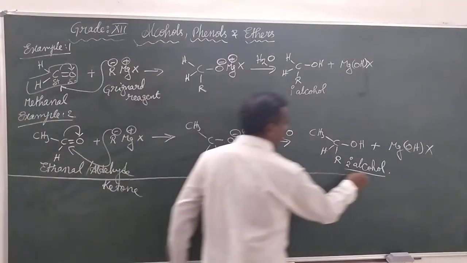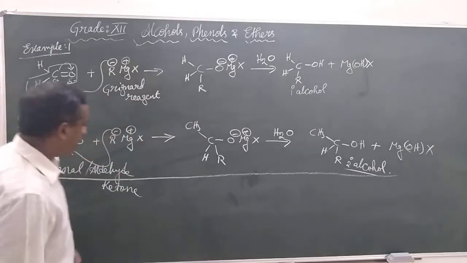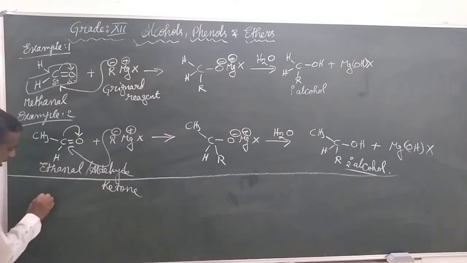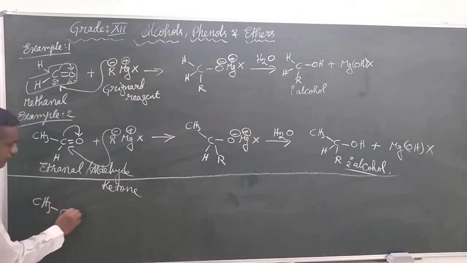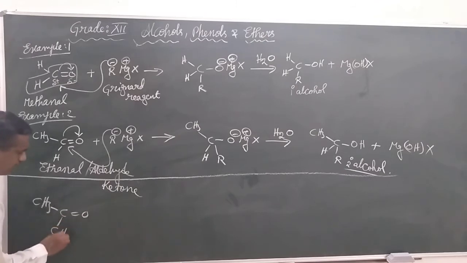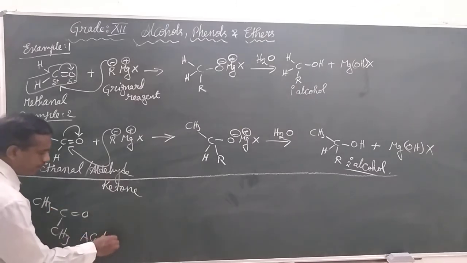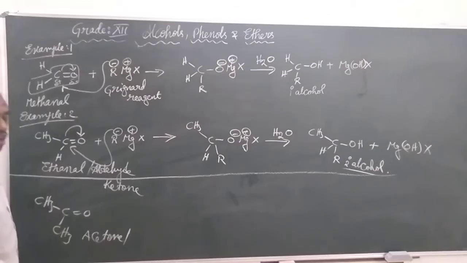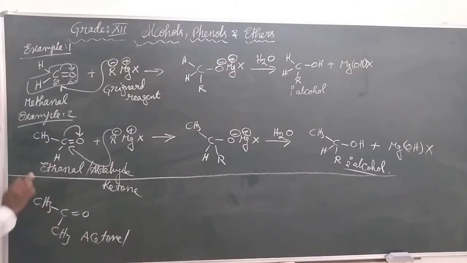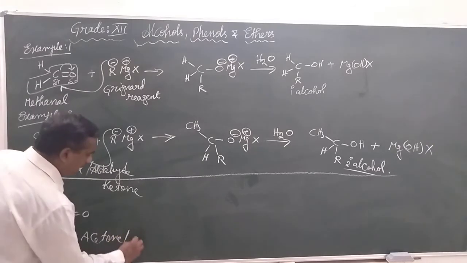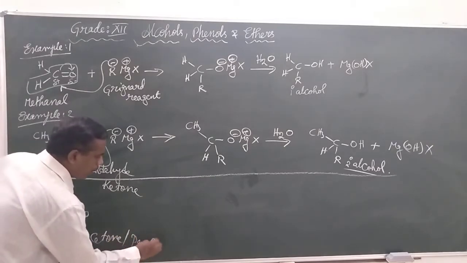What product will the ketone give? The ketone that I am using is CH3, C double bonded O, CH3. I can call this one acetone as the common name, or 1, 2, 3, three carbons are there, hence it is called propanone.